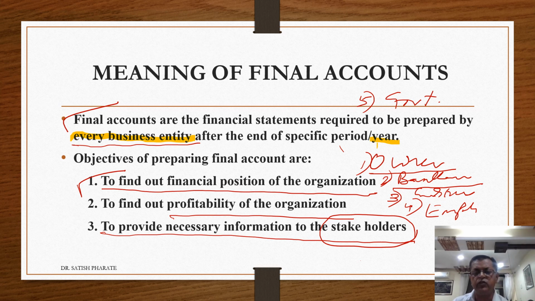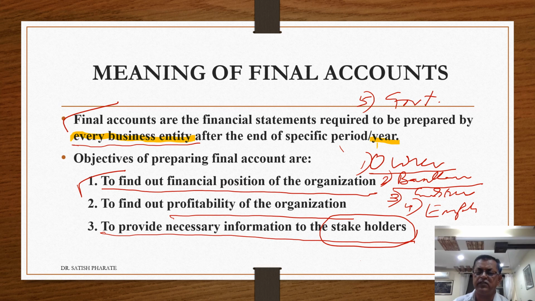Then only banking institutions will know the credibility of the organization, and based on that they will provide the loan. Therefore, to know the credibility and the financial solvency of the organization, bankers are also interested to know the final accounts. That is the second stakeholder.